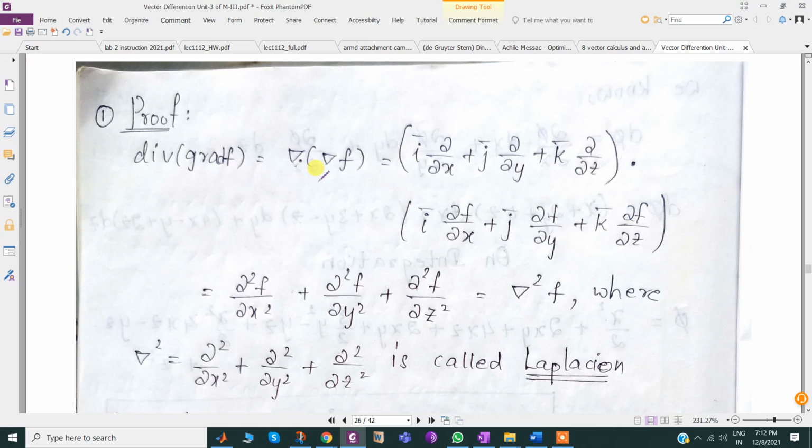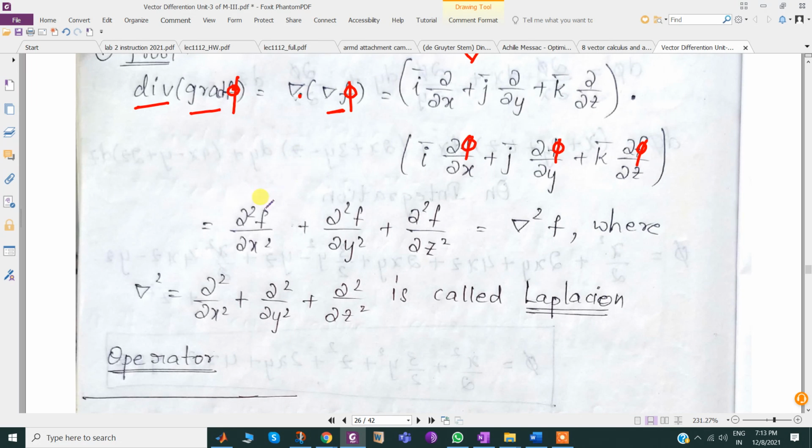Div grad f bar. Div means del dot, grad f bar is del f. So first this is del, there is a dot product, times grad f, which is i bar dou f by dou x plus j bar dou f by dou y plus k bar dou f by dou z. Some authors may write it as phi. It depends on the author.